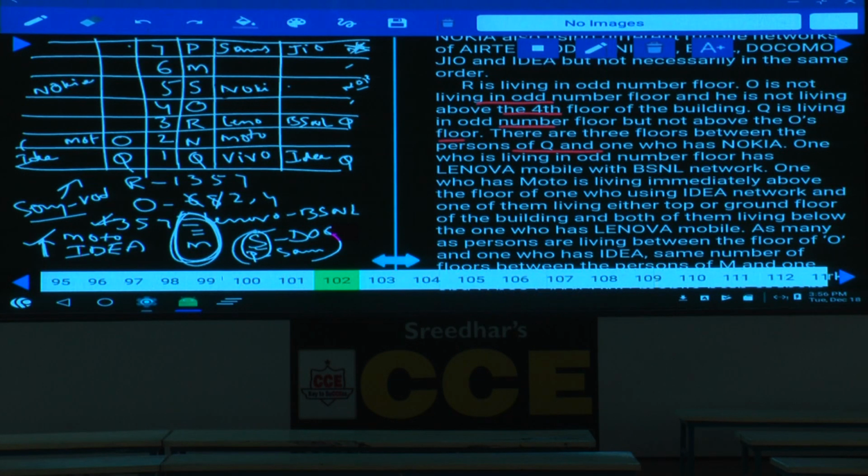And the next one who is living in an odd number floor has Lenovo mobile with BSNL network. One who has Moto is living immediately above the one who is using Idea network. And one of them is living either at the top or the ground, and both of them are living below Lenovo mobile. And as many persons are living between.